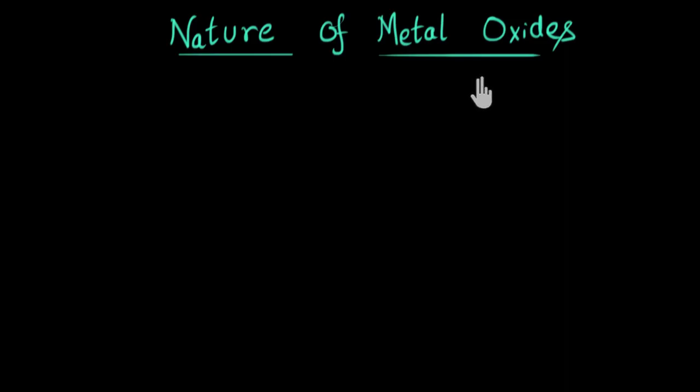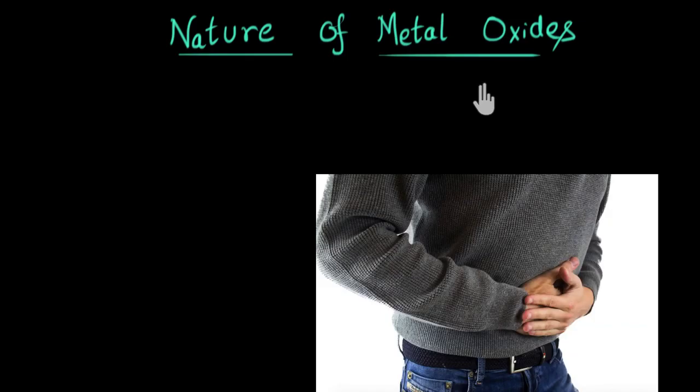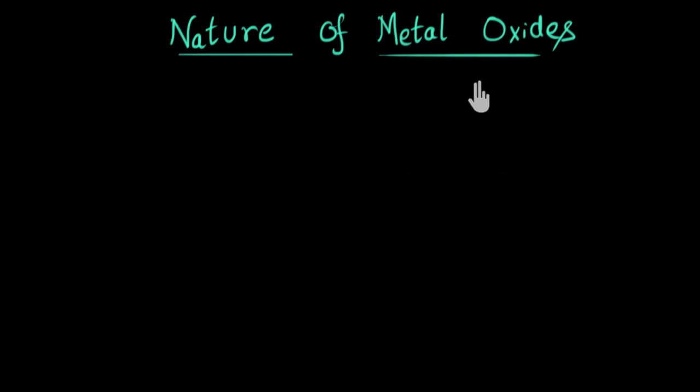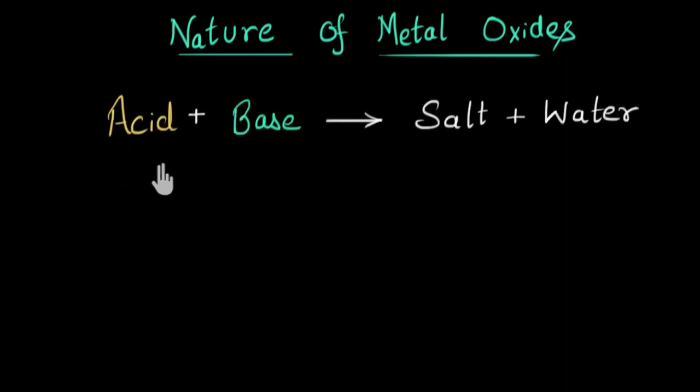Some of the metal oxides even get used as antacid, and they can be used to neutralize the buildup of excess acid in our stomach, just like bases. So let's see how metal oxides behave as bases. You would recall that when an acid and a base react, they will neutralize each other's effect and finally form a salt and water.